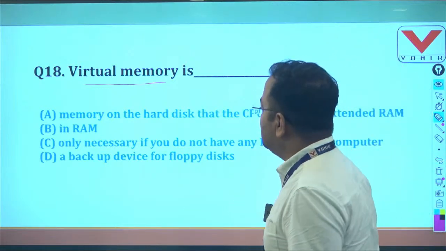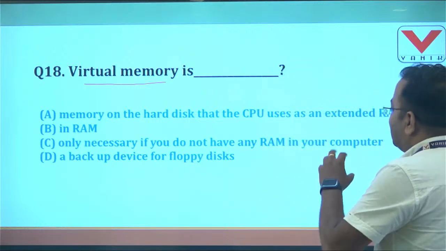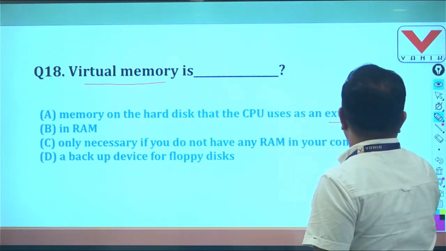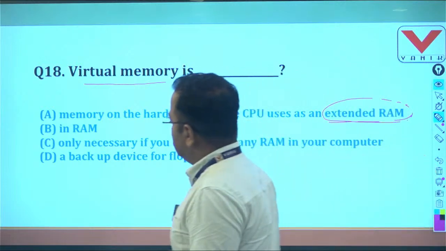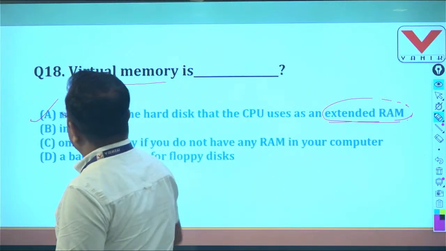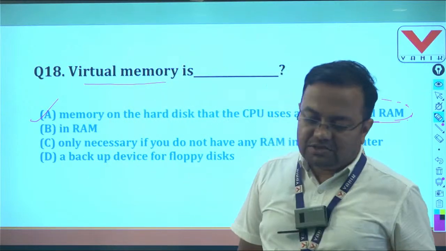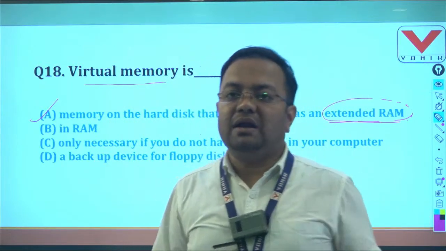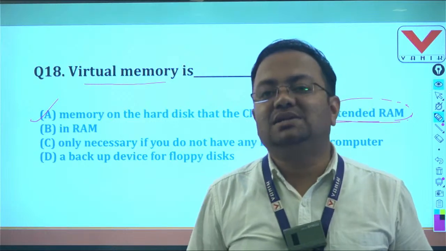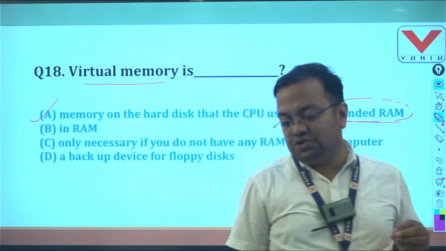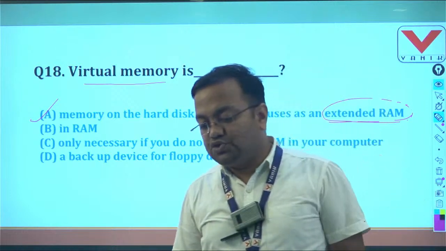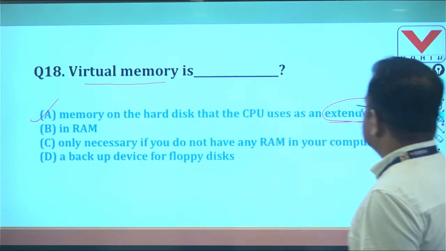Simply we can say it is the memory on the hard disk that the CPU uses as an extended RAM. So it is a very popular question. The answer is A. The memory on the hard disk, meaning the reserve memory of the hard drive, which is used as an extended RAM, is known as virtual memory. So question number 18, here answer is A.